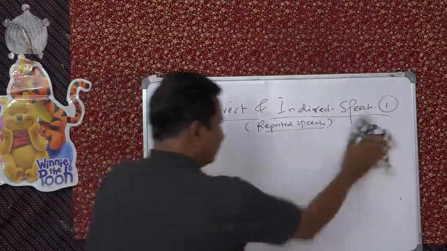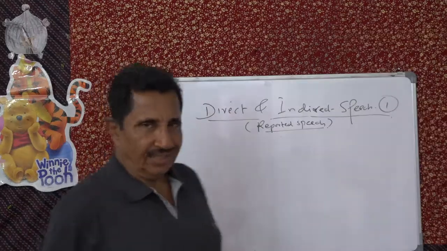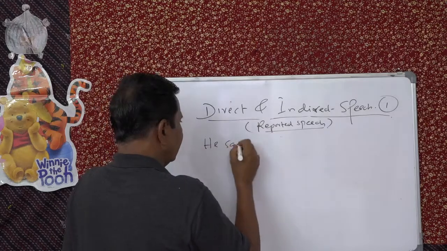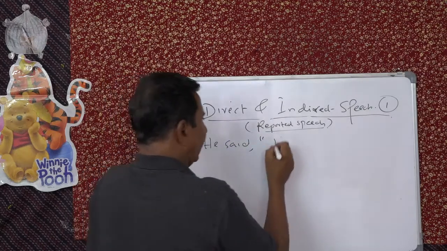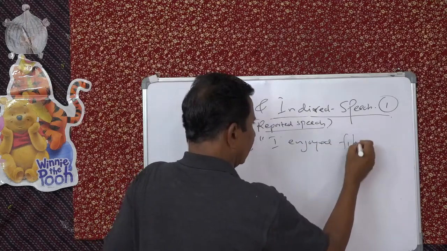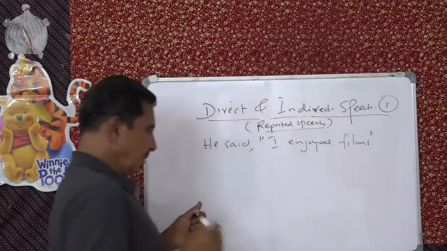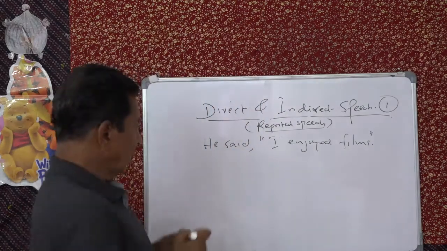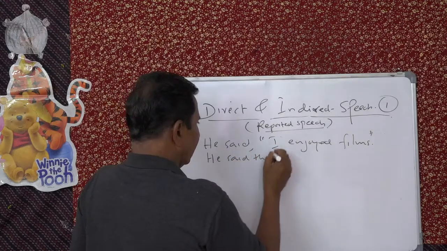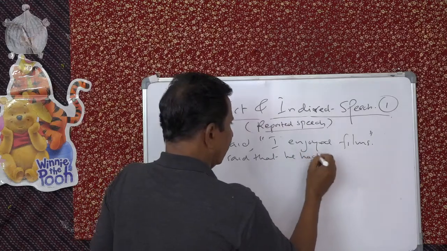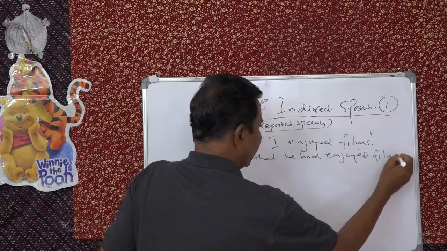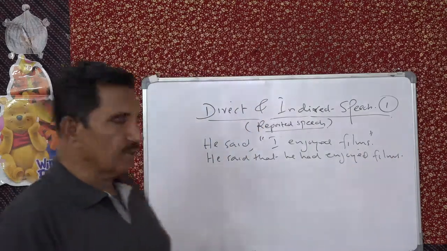Now, past. Okay? Same sentence, so it becomes easy for you. He said, "I enjoyed films." So past will become past perfect. So he said that he had enjoyed films. See that? He said that he had enjoyed films.